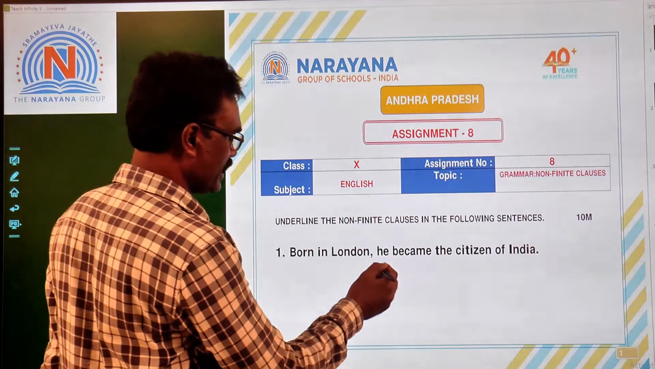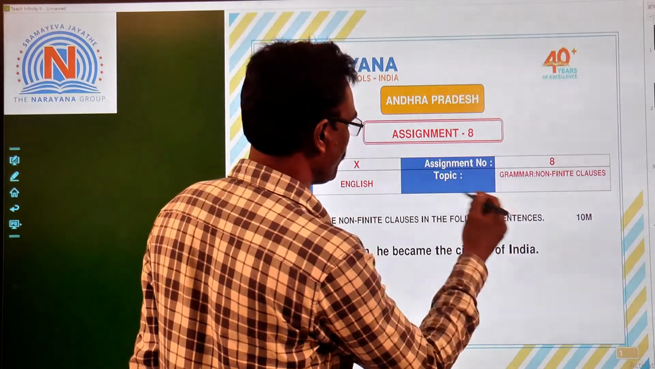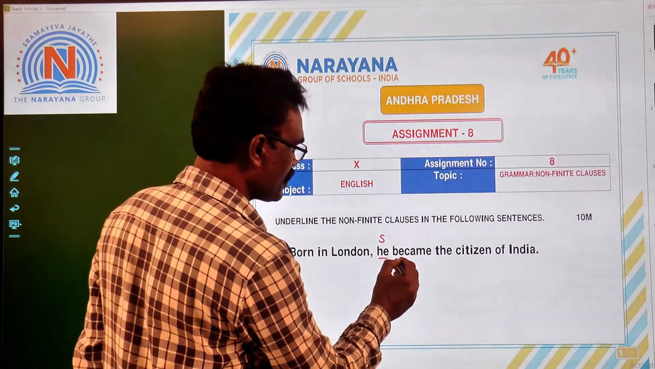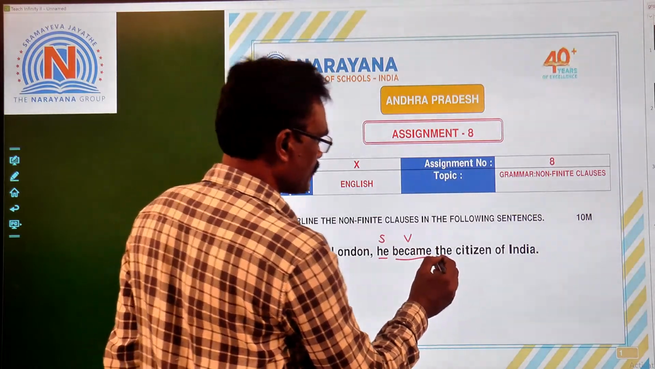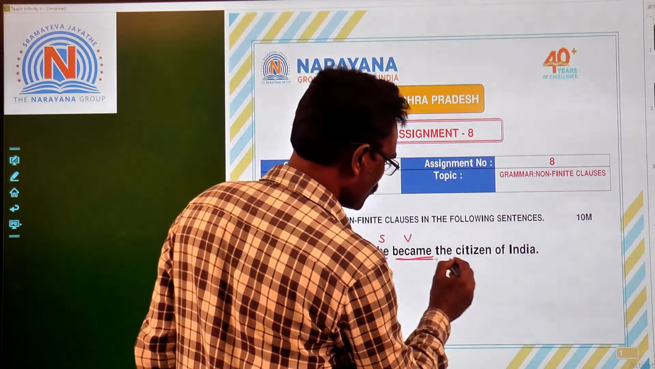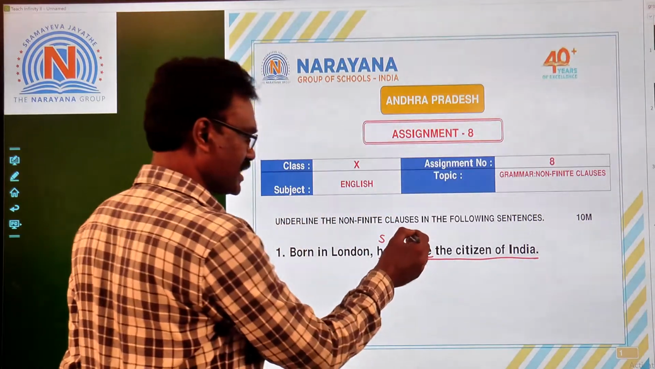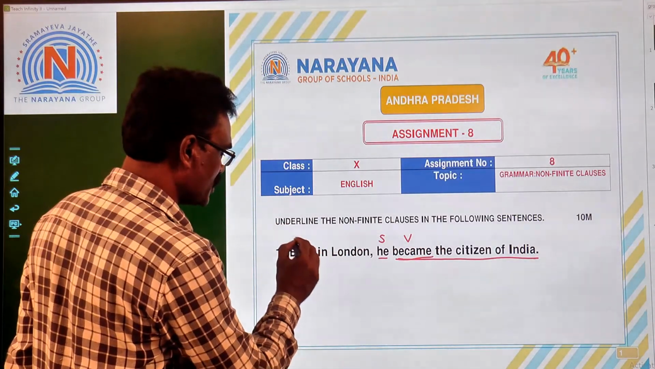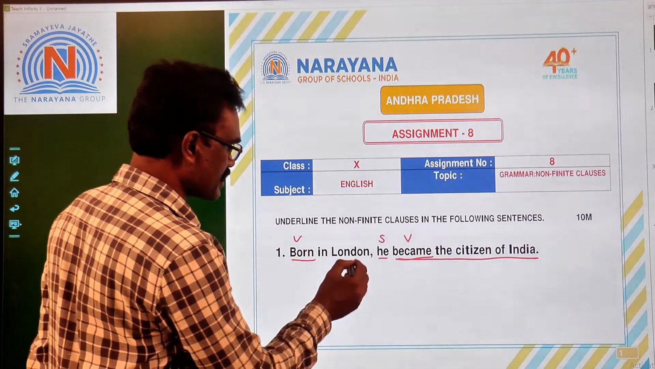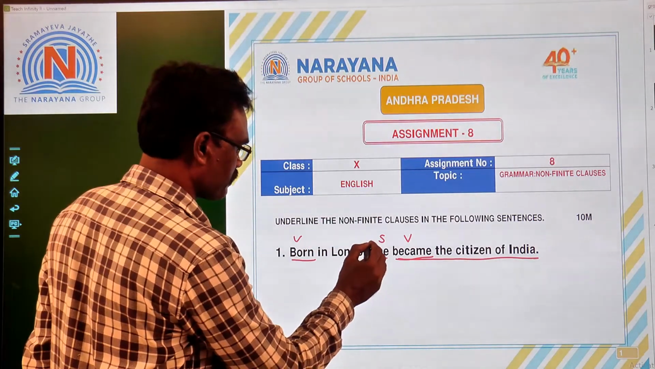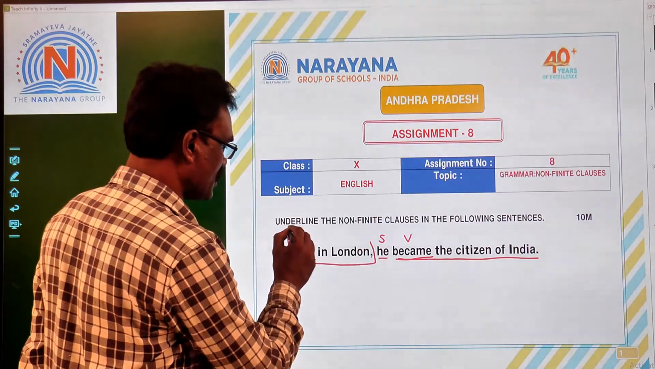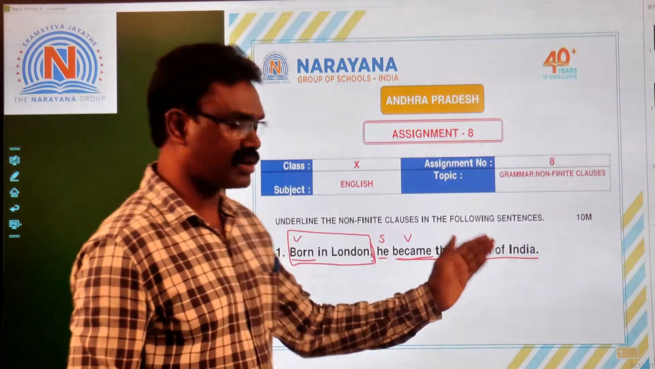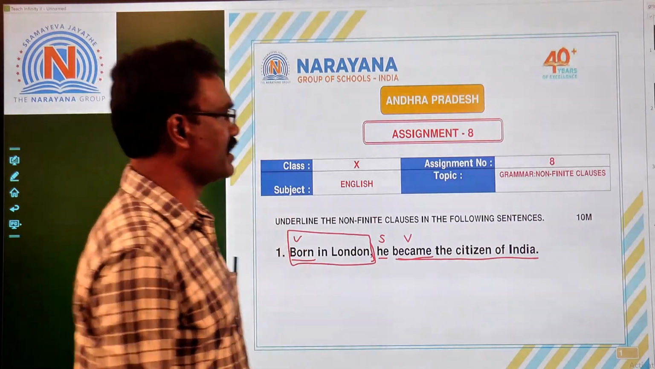Underline the non-finite clauses in the following sentences. Right? See, born in London, he became the citizen of India. Children, observe here. He, subject, became, verb, the citizen of India. Other words, right? Means subject and verb, predicate part is there. But here, born in London, so born is a verb, but here the subject is missing. So this one is called a non-finite clause. Born in London, he became the citizen of India. So this is a non-finite clause.